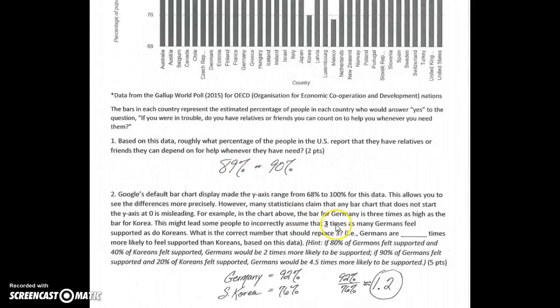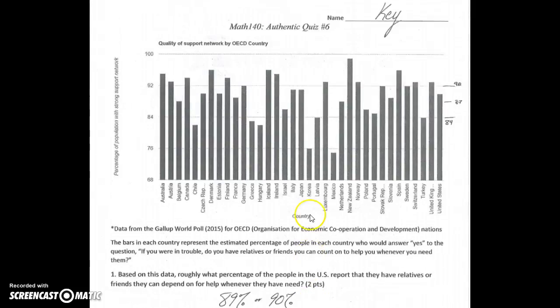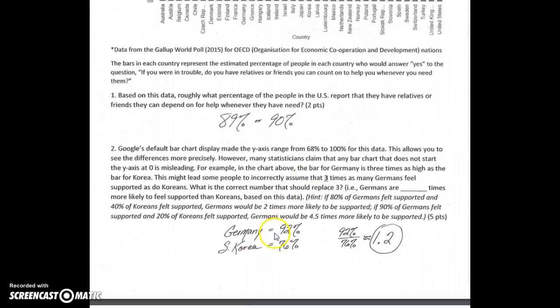So we're comparing the Germans and South Koreans. If you find the Germany bar, it's about 92%. The South Korea bar is about 76% feel supported. Divide those two, notice the percents cancel out, so there is no percent on this 1.2.